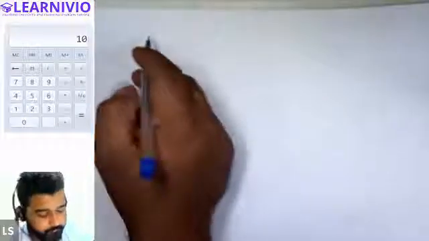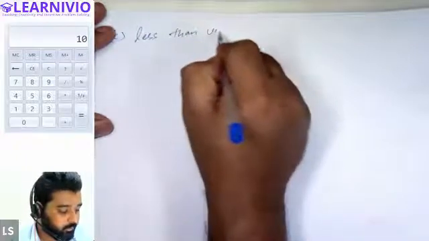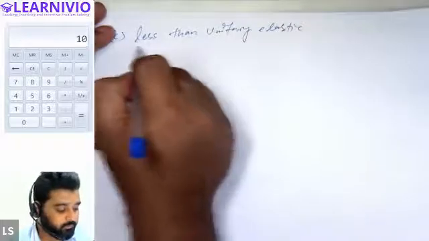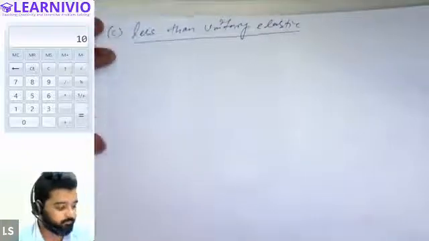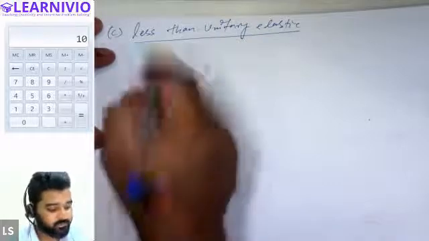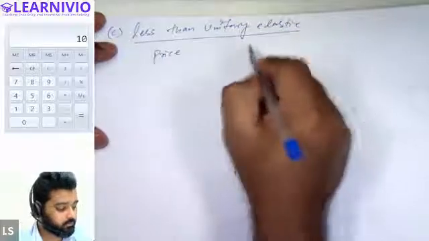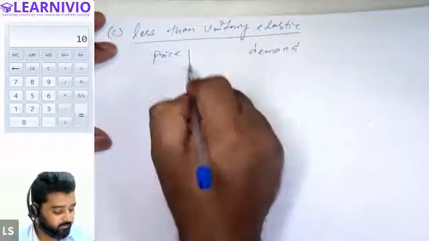Now we can have the other situation as well. The third situation is less than unitary elastic demand. In case of less than unitary elastic demand, can you tell me whether this time the demand curve will be comparatively flatter or steeper as compared to the greater than unitary elastic? This time the demand curve is flatter or steeper? Steeper. Steeper, because in case of less than unitary elastic demand, the value of elasticity will decline.